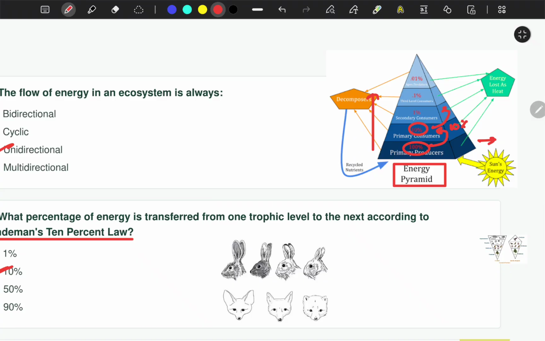So in the next level again only 10% will be transferred, so 1% is the 10% of 10, right? In a similar way, in the next trophic level it will be 0.1%, and in the next trophic level it will be 0.01%, right? So this is the 10% rule of Lindeman.